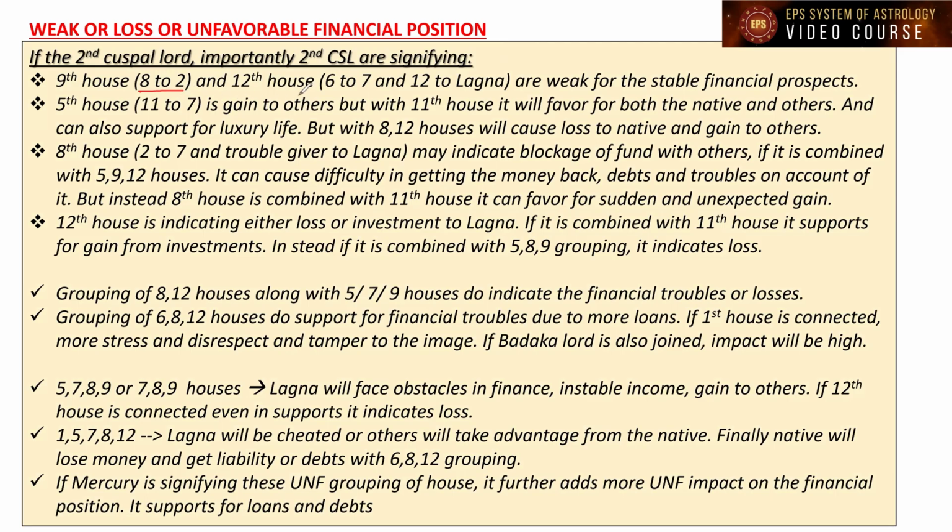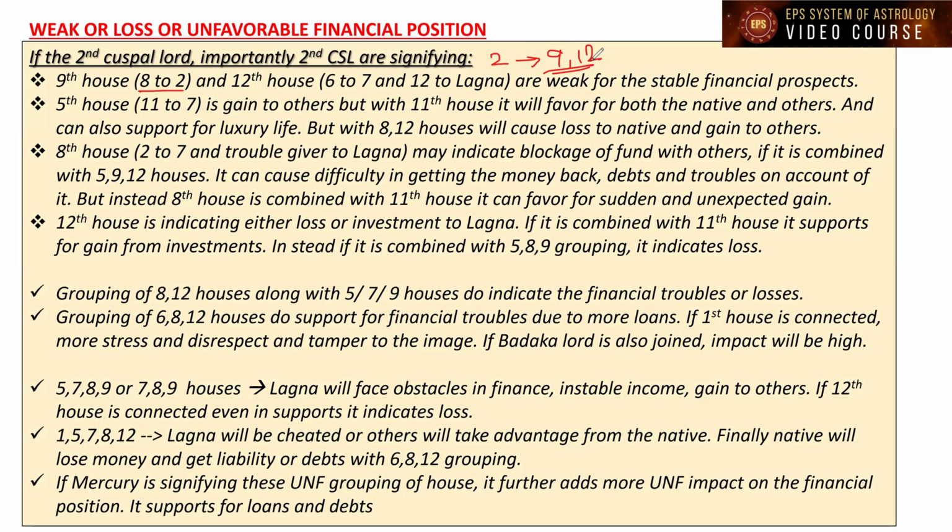And the 12th house is the 6th to the 7th house and the 12th to the Lagna. So it is favoring the opposite party, and it is indicating some obstacles and loss to the Lagna. In general, if the second house is connecting to the ninth house and 12th house, it is not good for the financial position of the Lagna, because it is indicating obstacles to the fund flow, and it can be a loss also.